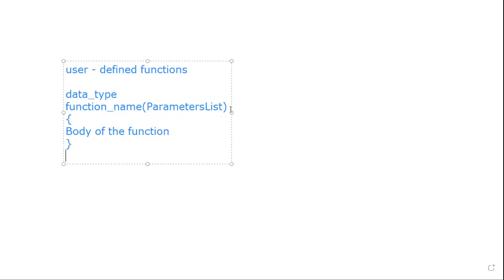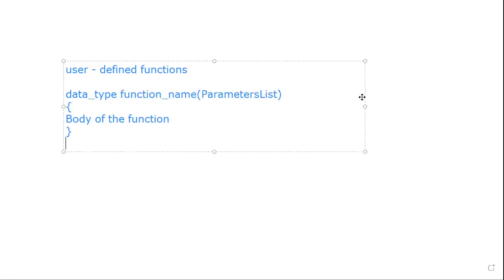So first you have to specify the data type, meaning which data type value has to be returned by the function. When you write a function, it will return something. What type of data you want to return, whether you want the integer as output, or the character, or the string, or a float as output. That is called the return type.